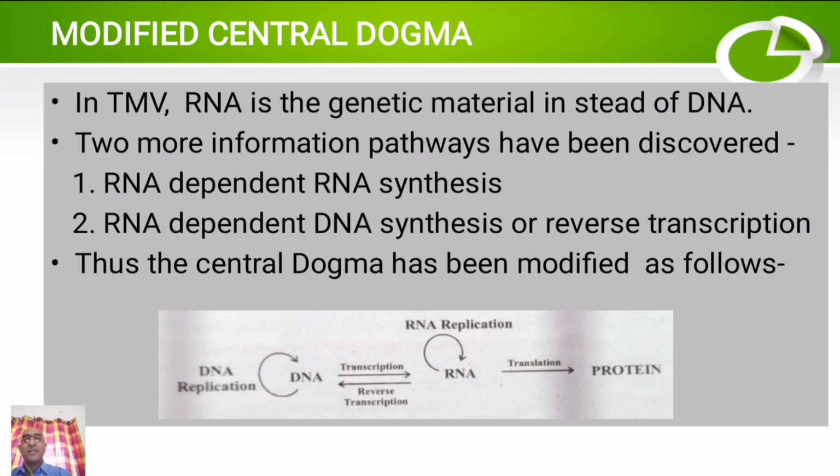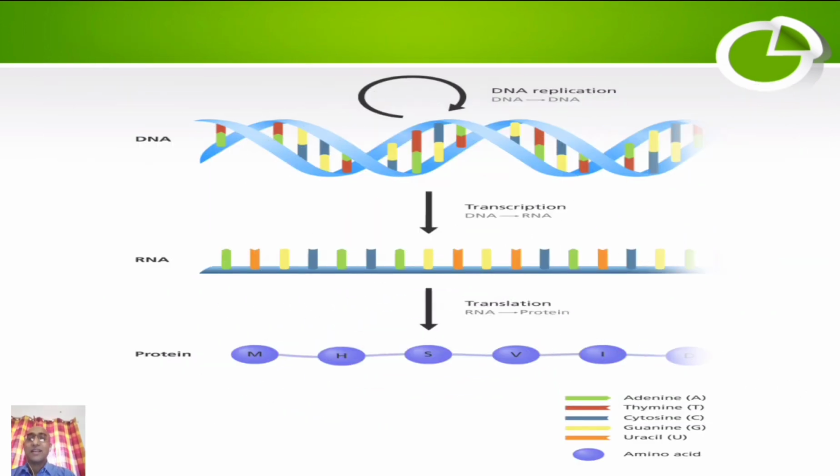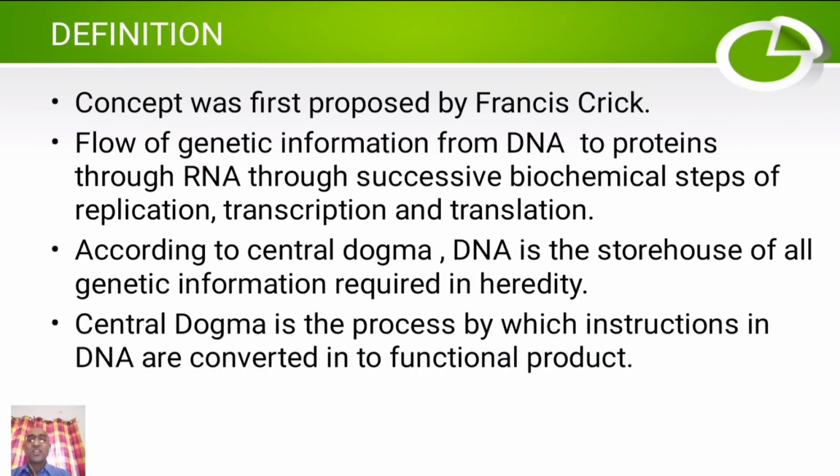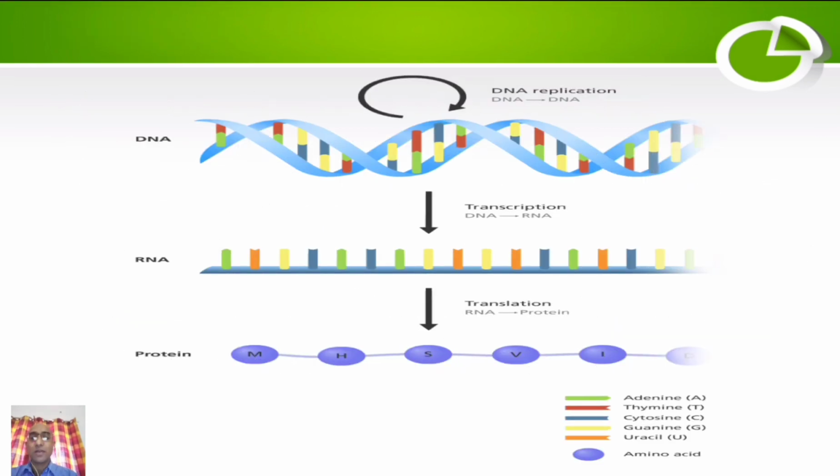So, the concept of central dogma says that these are the information pathways, that is how the coded information from DNA passes to the functional product, that is the protein. So, this is what central dogma is all about.